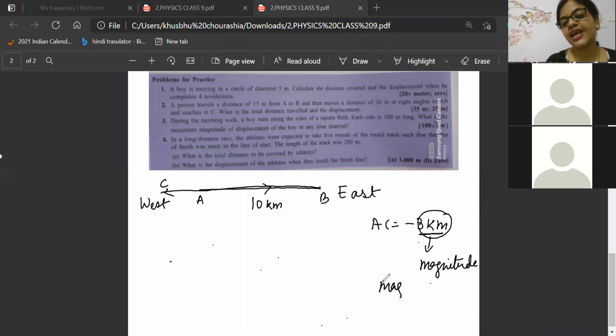Magnitude can never be negative. How can length be negative? How can distance be negative? Distance can never be negative. So here also magnitude cannot be negative.